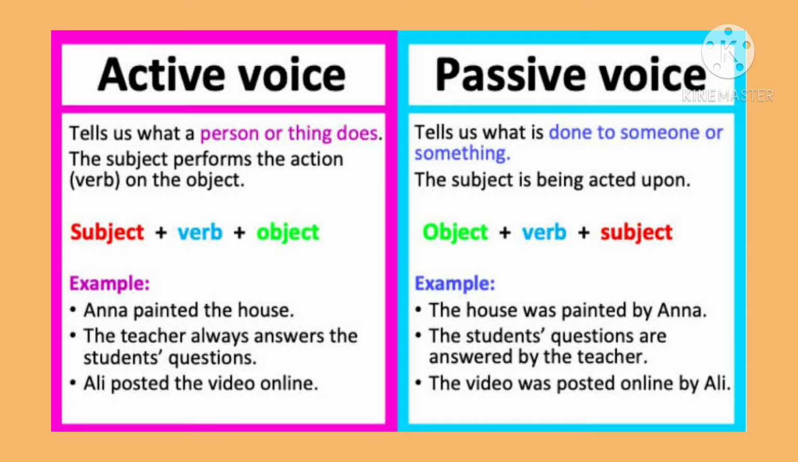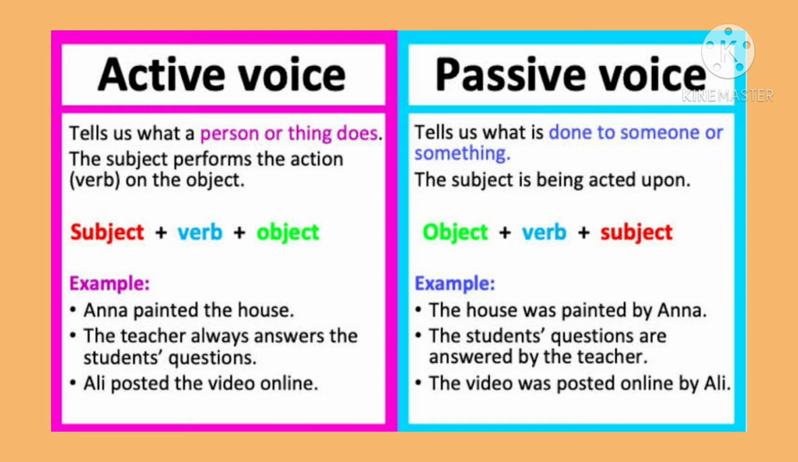The examples will make it more clear. First example is Anna painted the house. Here, Anna is the subject, painted is the verb, and the house is the object. And when we change it to passive voice, the sentence becomes The house was painted by Anna. If you notice, there is no change of tense. Anna painted the house. This sentence is also in past tense, and the house was painted by Anna. This sentence is also in past tense. We have to change only the subject and object.